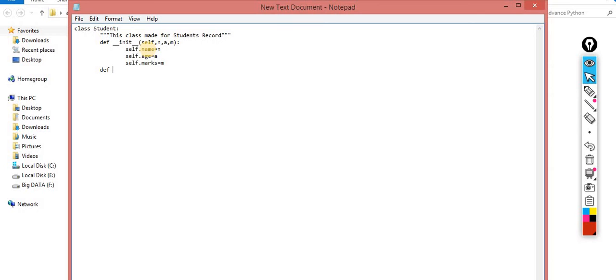So I am making another def, print_all. print_all is a function, and this one is an instance method of this class.